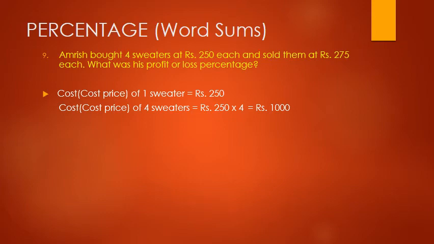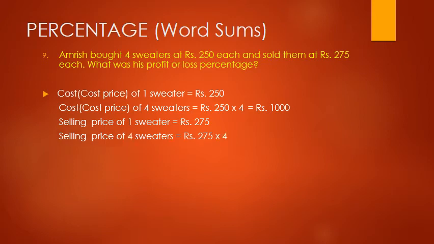Now he sold them at rupees 275 each. So selling price of one sweater is equal to rupees 275. Therefore, selling price of 4 sweaters is equal to rupees 275 multiplied by 4, which is equal to rupees 1100.